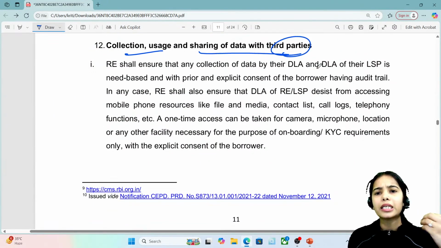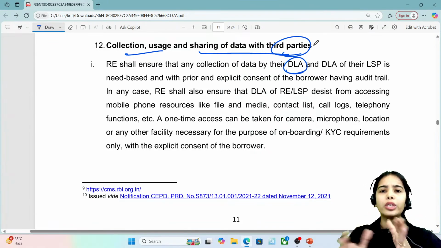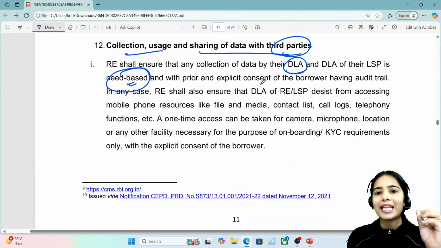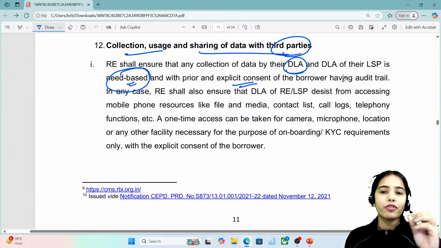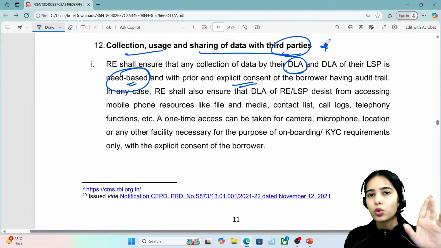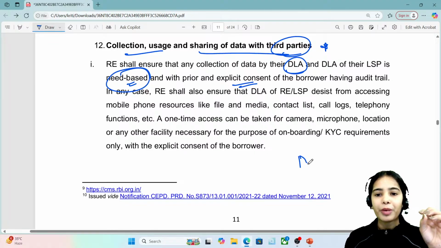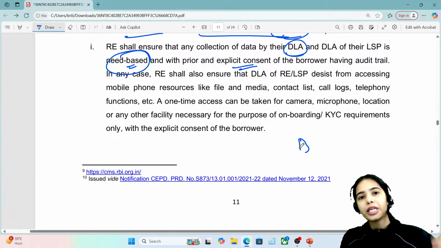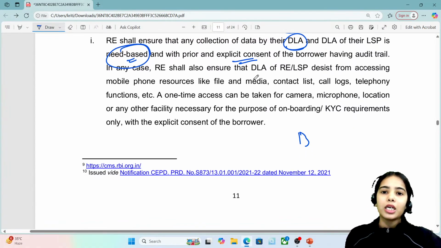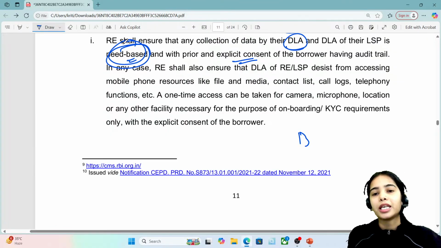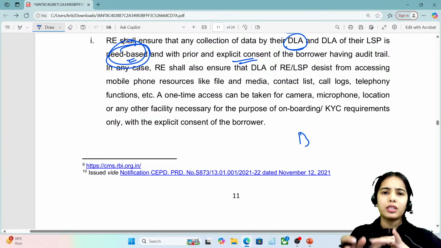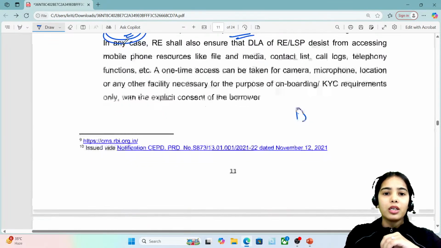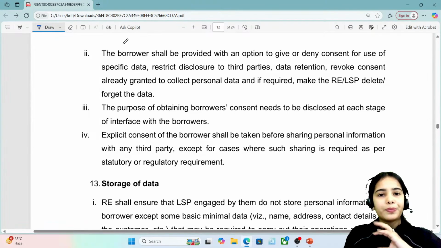Next is collection and usage and sharing of data with third parties. Of course, it is said that the digital lending apps can only have the need based data, and that also with the explicit consent of the borrower. Extra data cannot be stored by the digital lending apps. Biometric data cannot be kept with the digital lending apps or the lending service providers, okay. Basically, only very necessary, need based data can be taken by the digital lending apps, like the name, the KYC details and such, okay.